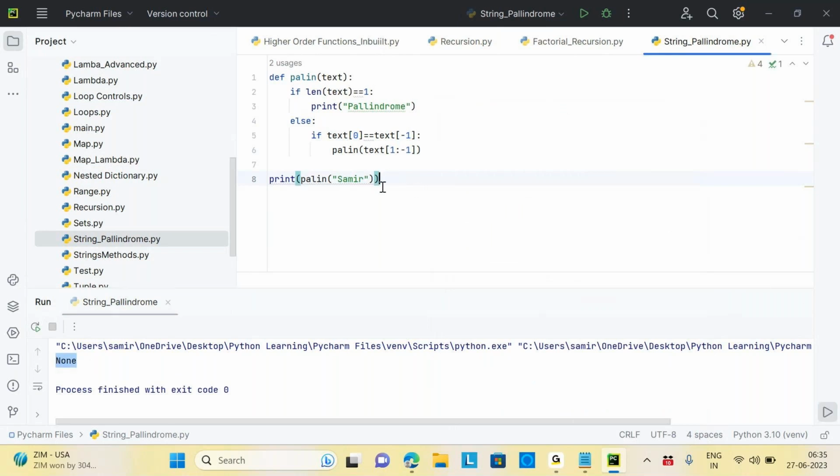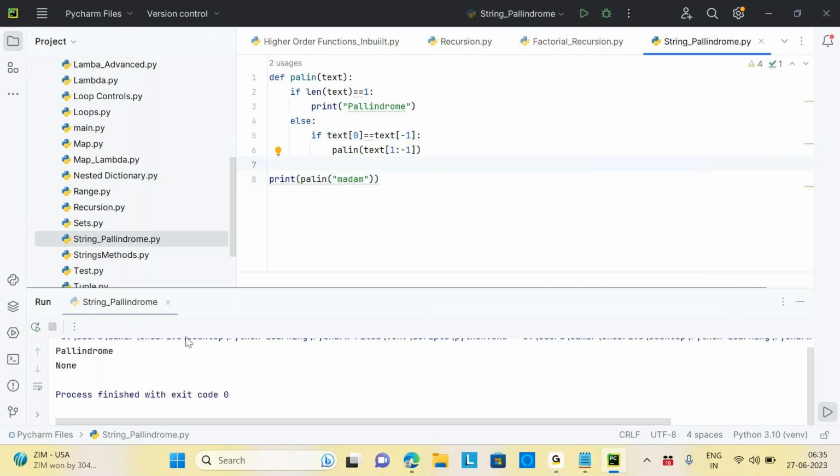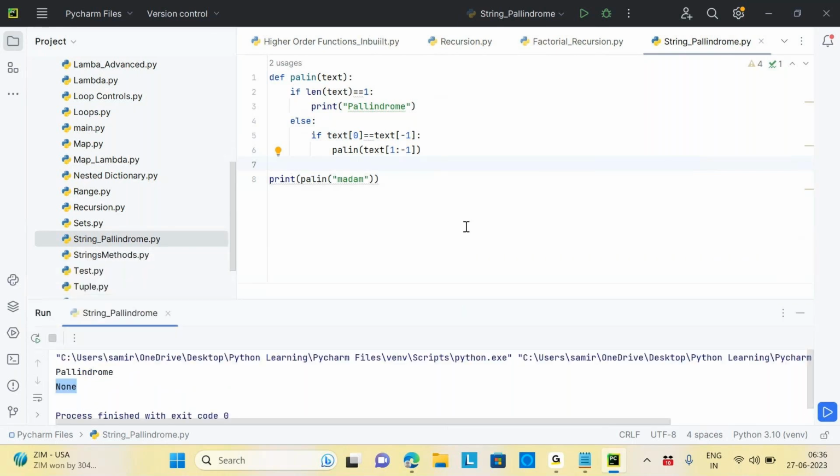But when you give, let's take madam, it's giving me the None output as well. It's giving the palindrome, but why is it giving me None? I'm going to check this logic. But anyway, you just figure out why it is giving another output here. But this will be the logic.